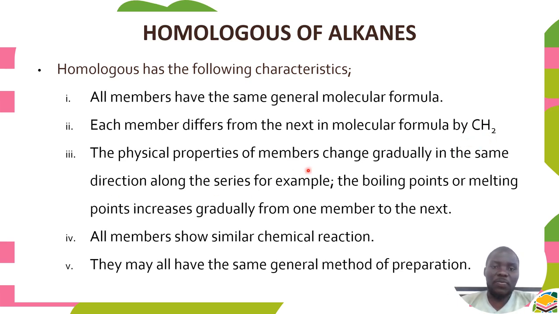The physical properties of members change gradually in the same direction along the series. Simply means as we are going down the homologous series, the physical properties change. For example, melting point as well as boiling point change as we are moving across the homologous series. All members show similar chemical reactions. It means they maintain the same chemical properties. They may all have the same general method of preparation. That is all about the members found in the homologous series of alkenes.